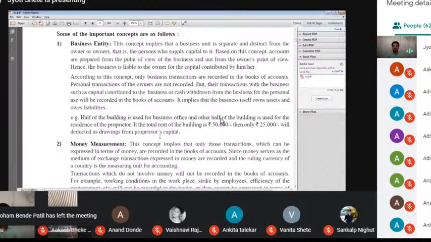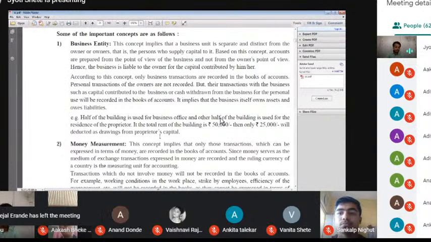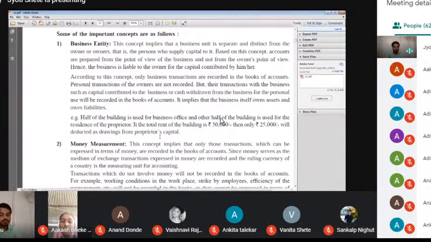Okay, so that is the first concept. No personal transaction enters into the books of account. All the personal transactions are different from business transactions. Remember, that is the first and important concept. Means if in the problem some commodity or some things are used on a personal basis, that time this is a drawing.